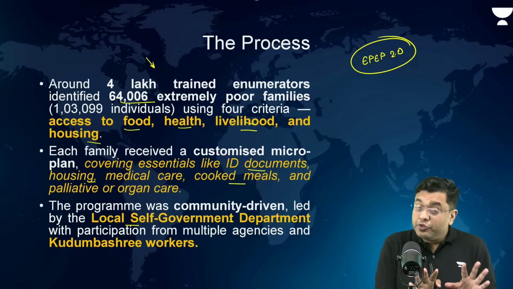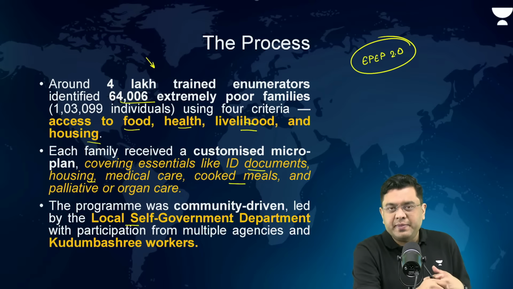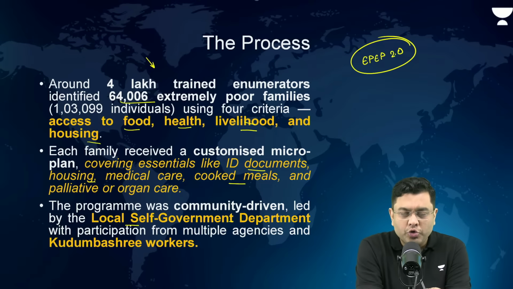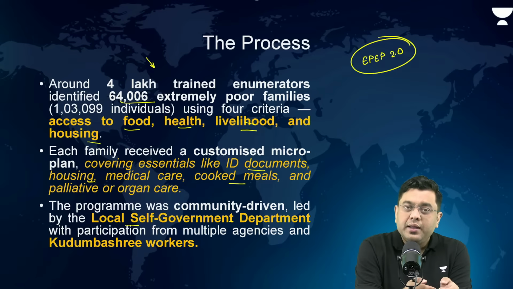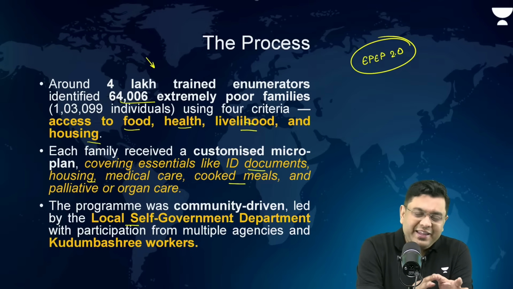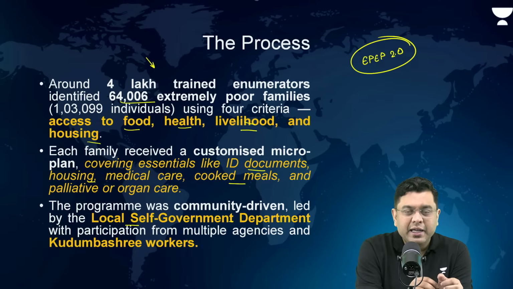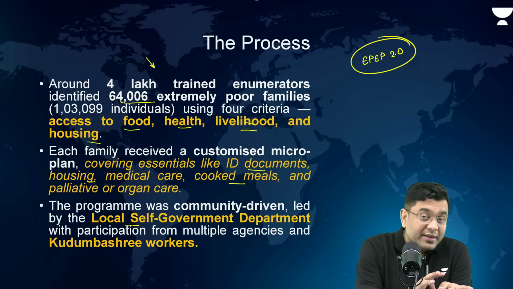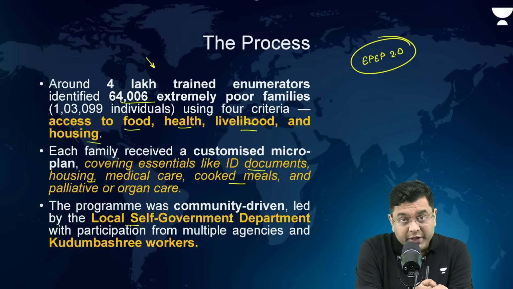That is, it is not resting upon this achievement. It has launched EPEP 2.0, which means that they are going to work further to ensure that this marginalized population, which has just been uplifted from poverty, does not fall back into the clutches of poverty again. So, whatever help is required, that is what the government workers will do.